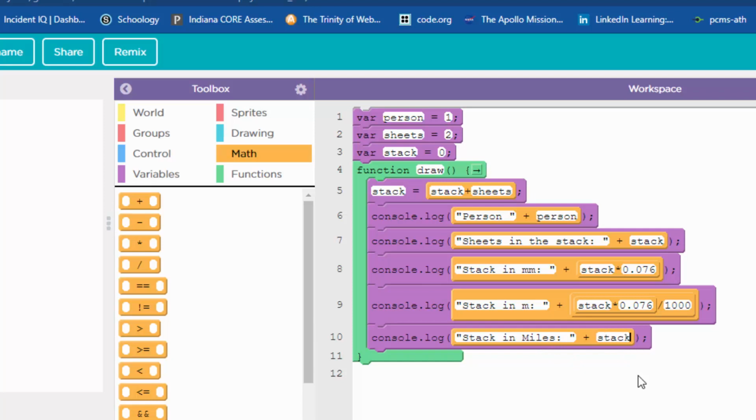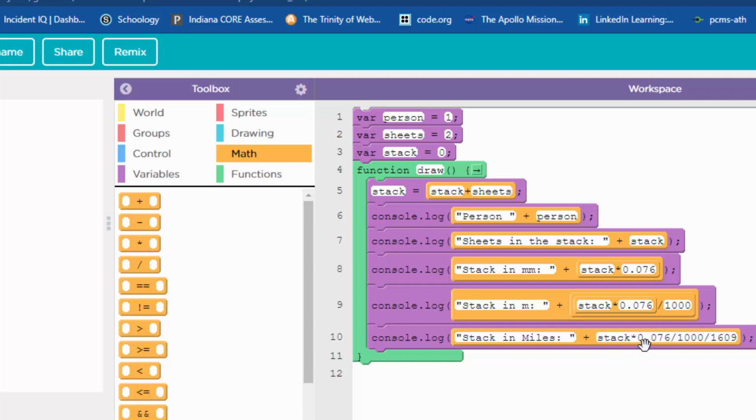It's going to be stack. It's all the same things we did before. Stack times 0.076 divided by 1,000. Because this is all multiplication and division, the whole order of operations thing works here. Divided by, here it comes, 1609. You know why they call the 1,600 meters in track and field kind of like the mile? Because that's how many meters are in a mile right there, 1,609.